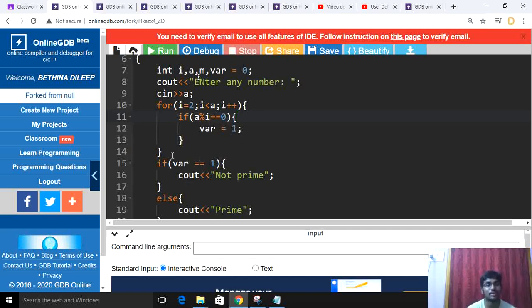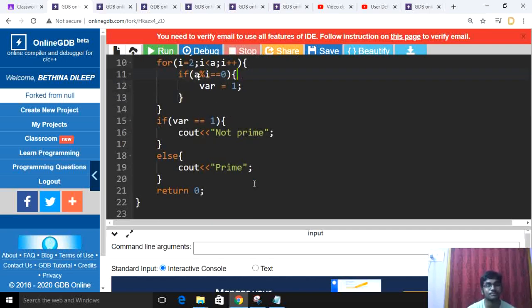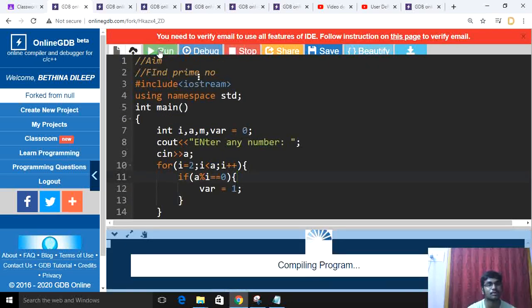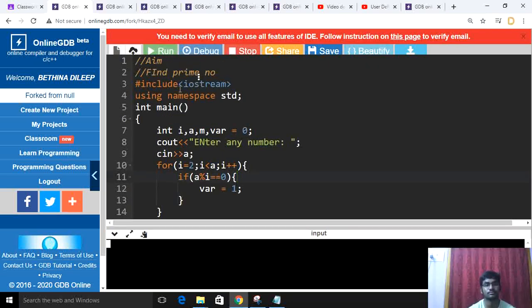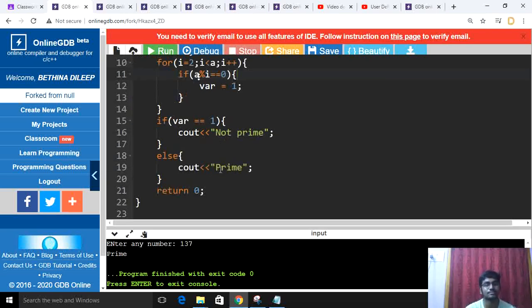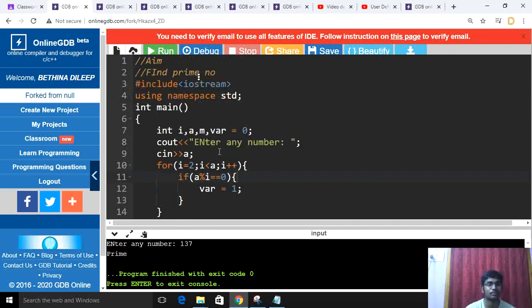After that, if condition: if variable double equal to 0, then cout "it's not a prime", else cout "it is a prime number". Okay, we'll run the program. I'll give 137. Yes, it is a prime number. You can see here it is a prime number. This is the code to find the prime number.